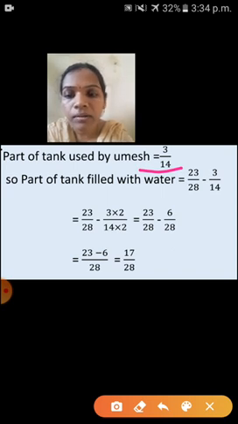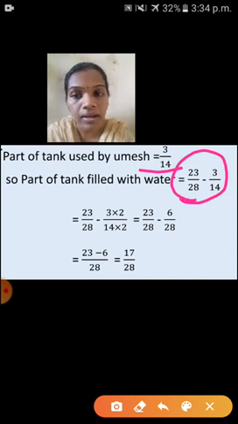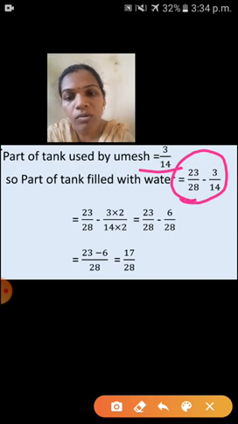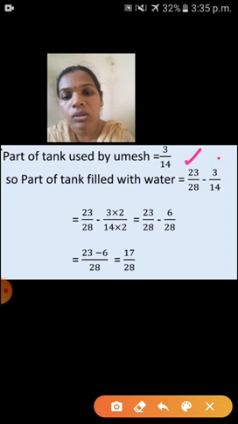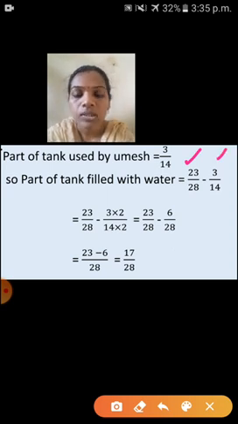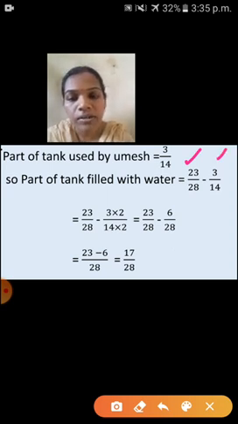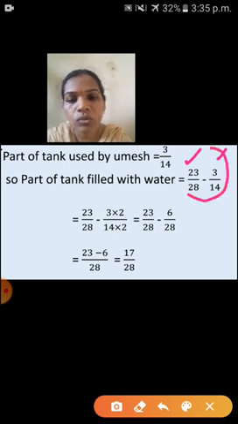Okay. So the part of tank filled with water is equal to 23 upon 28 minus 3 upon 14. So understood this one? Why it is minus? Because water is used. That's why minus. Total amount of water minus used water. So now see these two fractions, children.